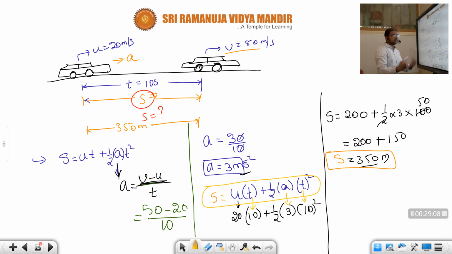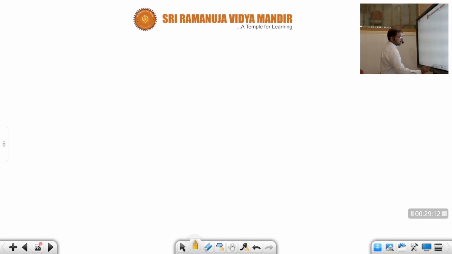Now let us do this same problem by using average velocity. What is the formula? s is equal to u plus v by 2 into time t.